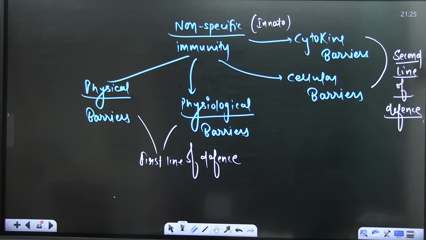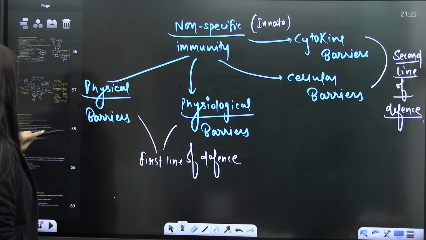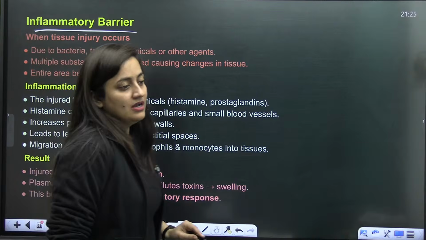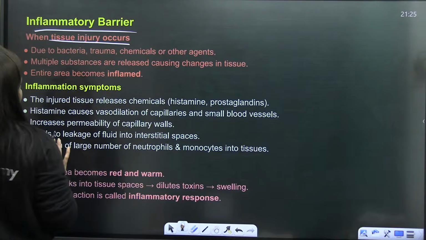So is that clear? So the interferon part is very important. After that, we will talk about the specific immunity, or the acquired or the adaptive immunity. But before that, students, I would also like to discuss the inflammatory barriers with you all. Inflammation is there in our body. When there is any tissue injury, we know it very well.